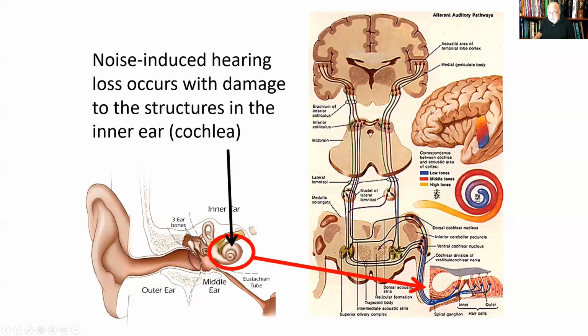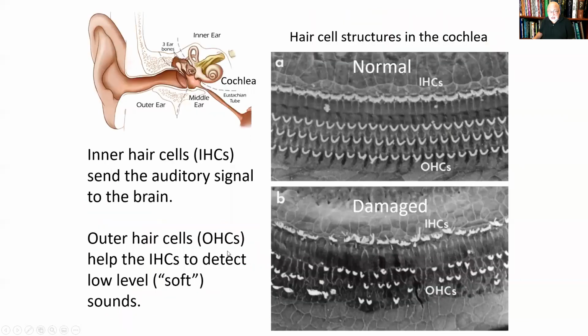Obviously, we talked about noise-induced hearing loss, which can result in damage to the structures in the inner ear. So here are the nice, healthy outer hair cells before exposure to high levels of sound. And then here's the outer hair cell stereocilia after exposure to high levels of sound, and things are not looking good, right?